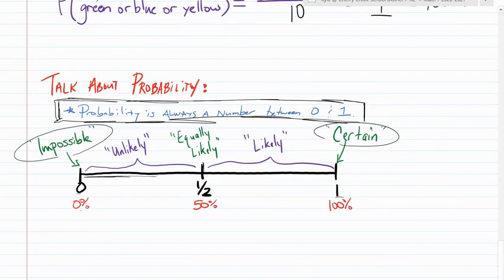Anything in this range from impossible to equally likely, anything from 0 to 1/2. So if you have a probability of a fourth or an eighth or 3/8, anything that falls in this range, we're going to call it unlikely. And anything in the range from 1/2 up to 100%, or 1, if you had 3/4, or if you had 51%, that's going to be likely. It's more likely to happen than it is not. Even if it's really, really close to that 1/2, it's still likely.